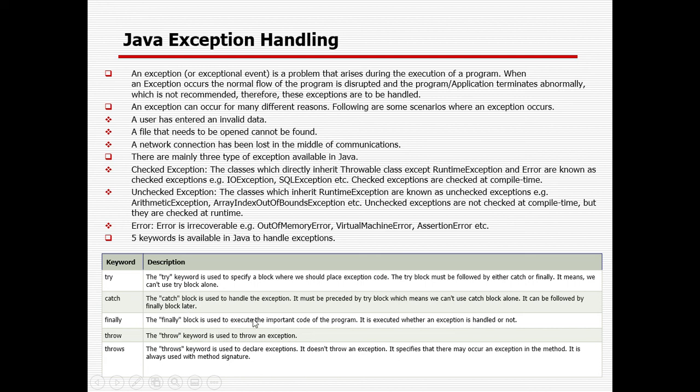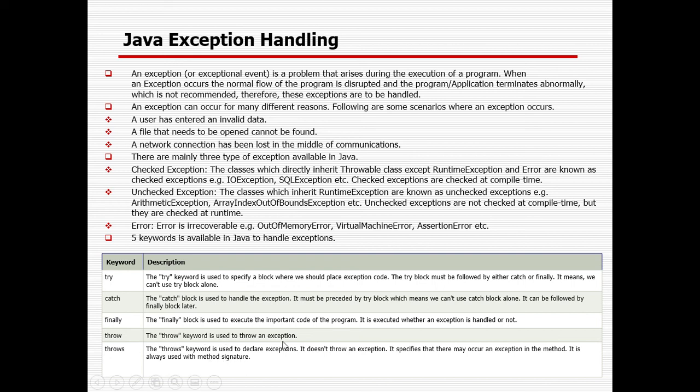The finally block is used to execute important code of the program. It is executed whether the exception is handled or not. In case we are using try and catch blocks and there is no exception, it will not give you anything. But if you are using a finally block, it will be executed at least one time whether an exception is there or not. Okay, no need to worry, I will cover it in a later session.